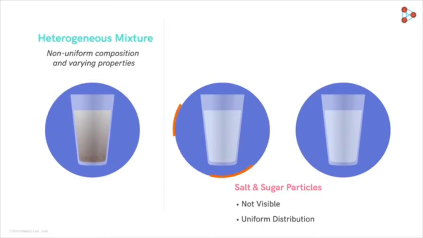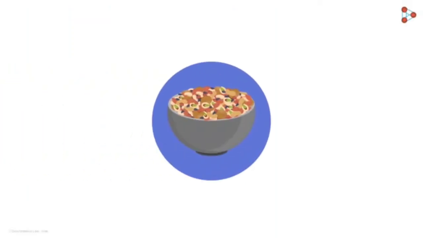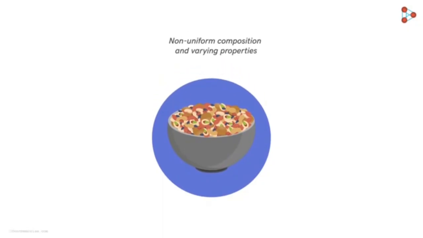And in the second and the third mixtures, their composition is uniform throughout. And its components are in a single phase. That is, we cannot separately see the individual components. So this type of a mixture in which its composition and properties are uniform throughout is called a homogeneous mixture. For example, in a bowl full of mixed nuts, it's possible to identify the different nuts in the bowl, and the composition of the mixture is not uniform. So, it's a heterogeneous mixture.